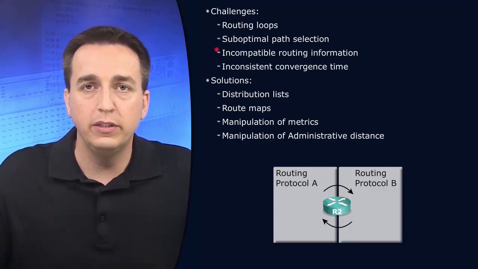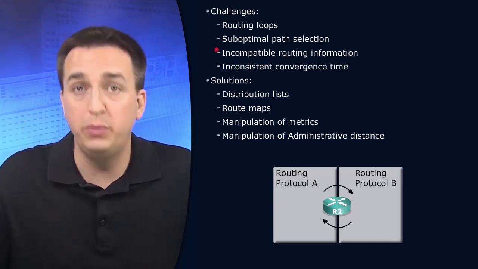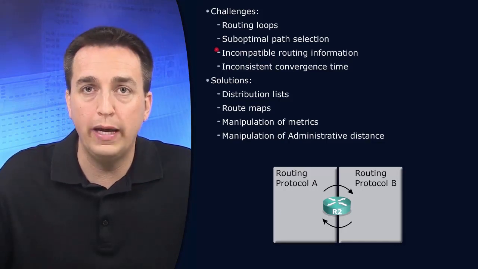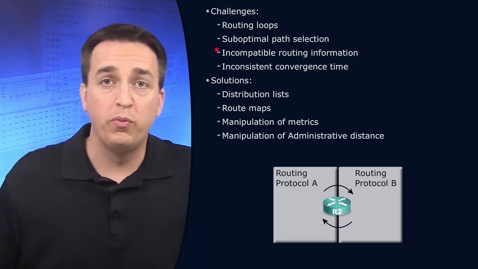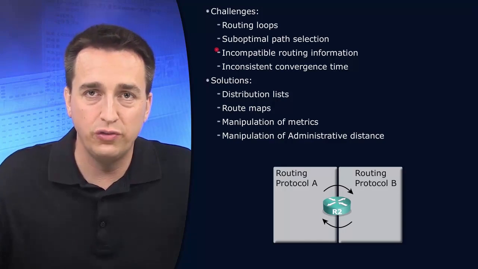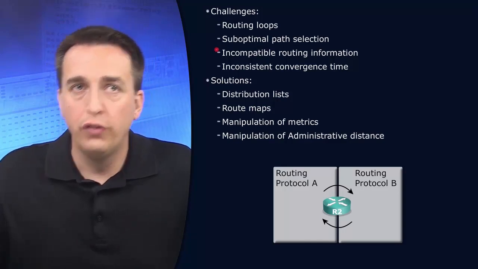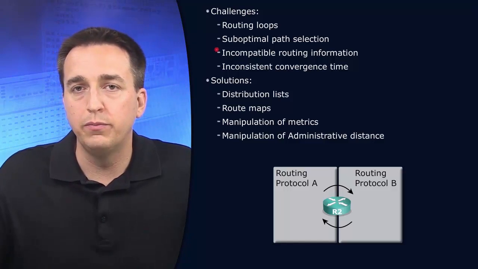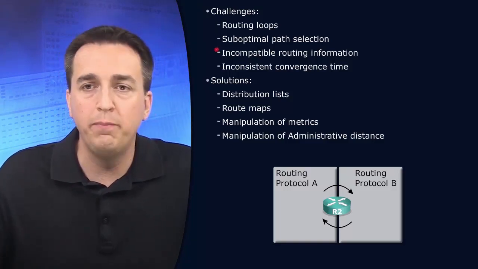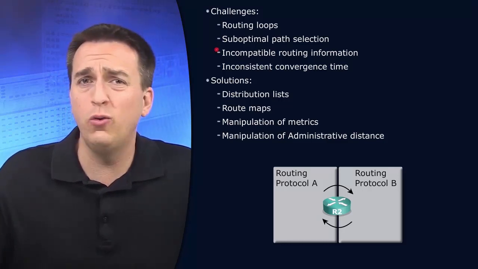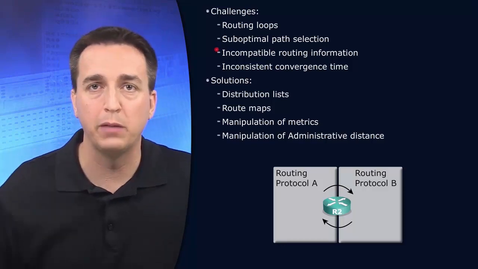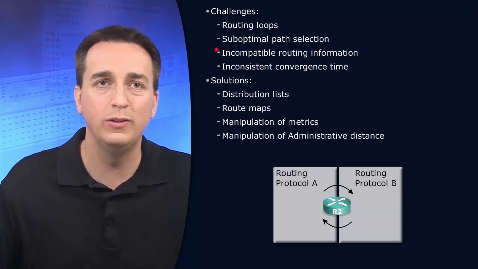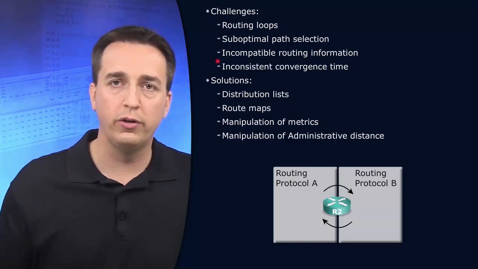What EIGRP uses and RIP uses and OSPF uses and BGP uses is completely different when you compare them to each other. Therefore, when we perform redistribution, we are essentially just taking that route, throwing it into the new routing domain, and we are modifying values or using default values, which don't really equate to the values that were being utilized in that other routing domain. And it's all because of this incompatible information that we have. So again, losing visibility.